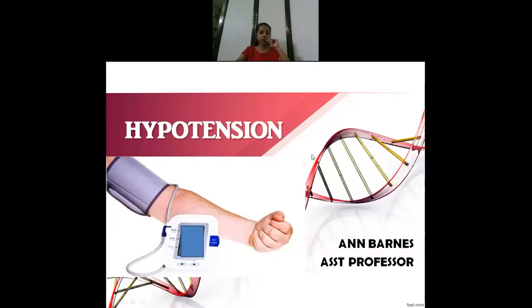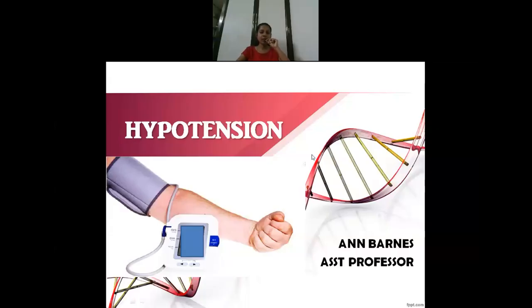But there could be other individuals who will just faint and fall when their BP is 100 by 60. Or there could be an individual whose normal BP is only 90 by 70, and nothing happens to them, but another individual, when the BP becomes 90 by 60, may feel fainting episodes or giddiness.